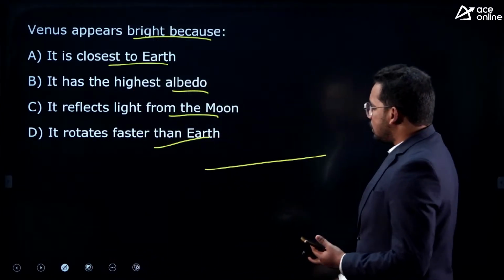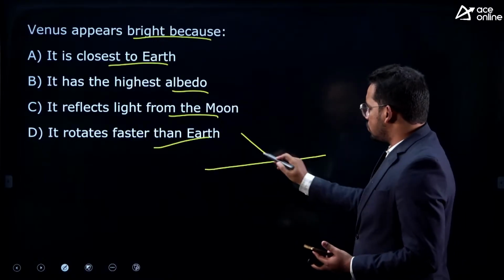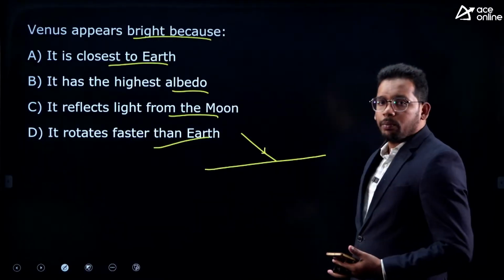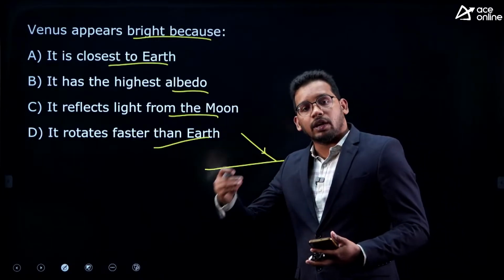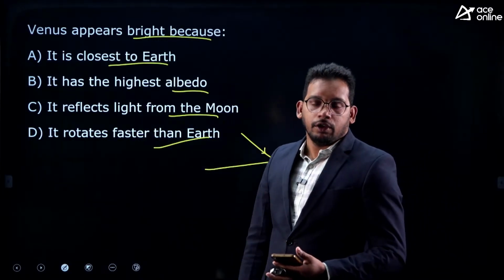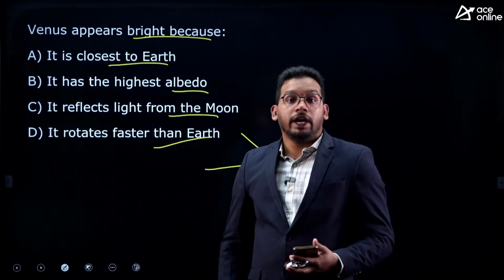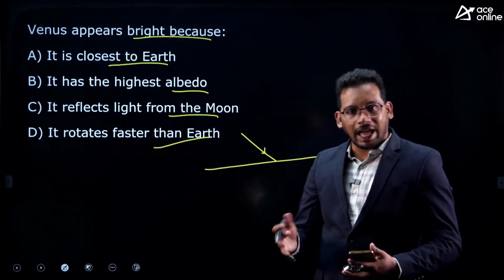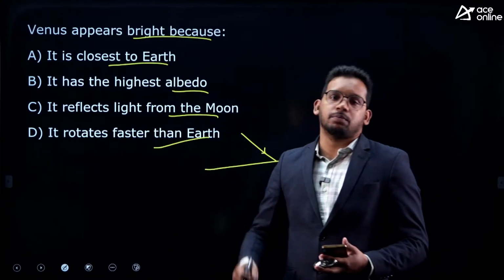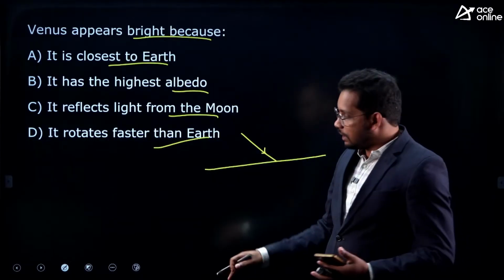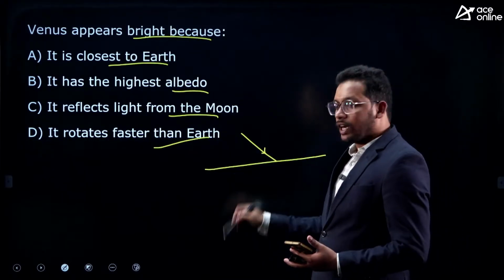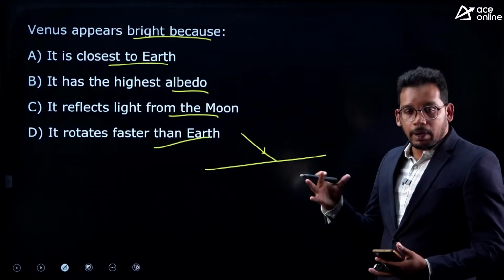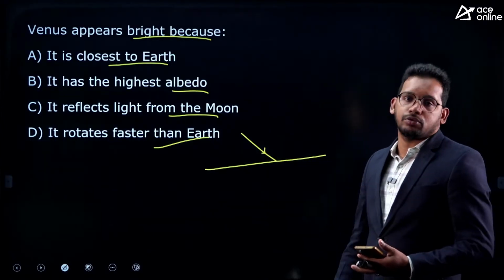Right. So what is albedo? Again, if you are a classroom student, it's a very simple thing that we have discussed. So albedo means the capacity to reflect back the sunlight. If you see white, it will reflect a lot. That's why it glows. Whereas if you take a black color shirt, it captures as much as possible. It won't reflect back. That's why it is dark in color. So that means white color has highest albedo. That means it can reflect a lot and it can glow. Black has least albedo because it can capture sunlight.